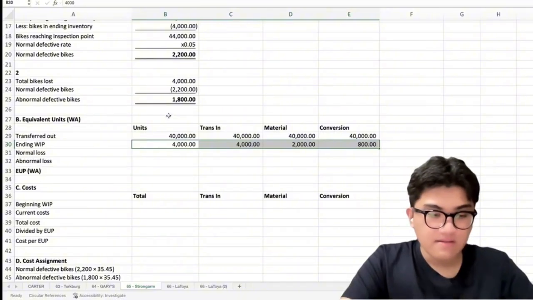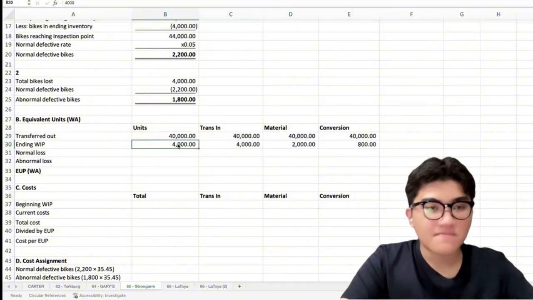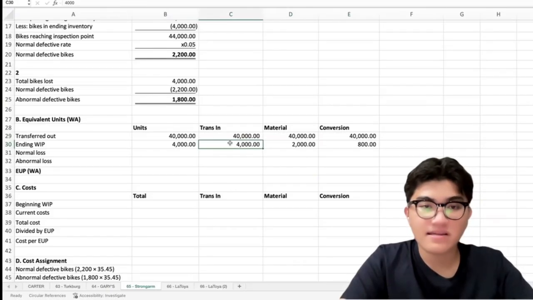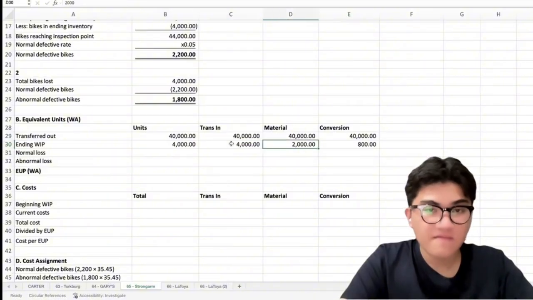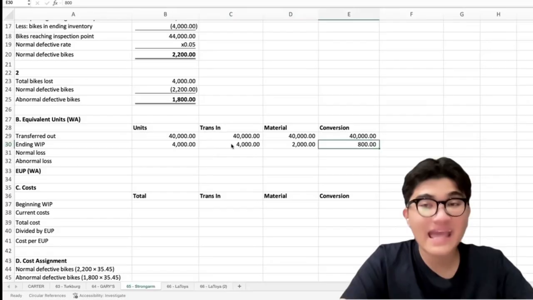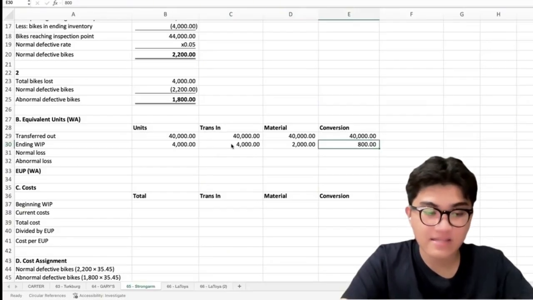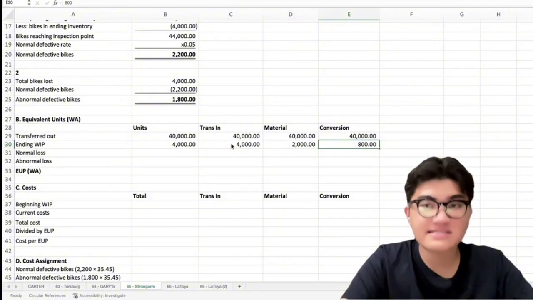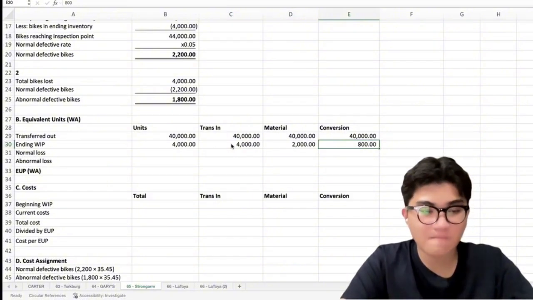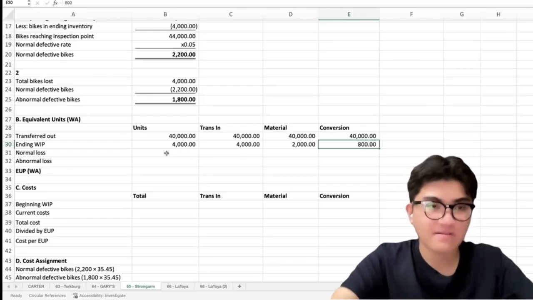So sa ending WIP, sa transferred in is 100% complete, which is 4,000. 50% complete for materials, which is 2,000, and 800 for the conversion cost. So 800 is 20% complete yung conversion.